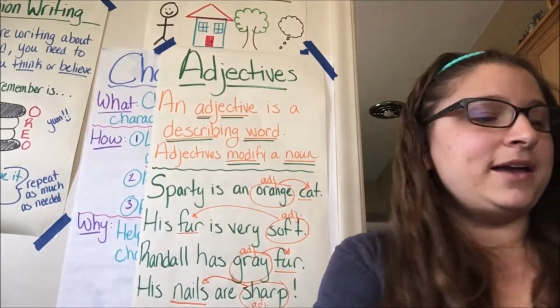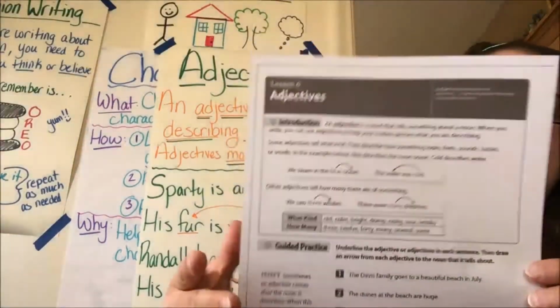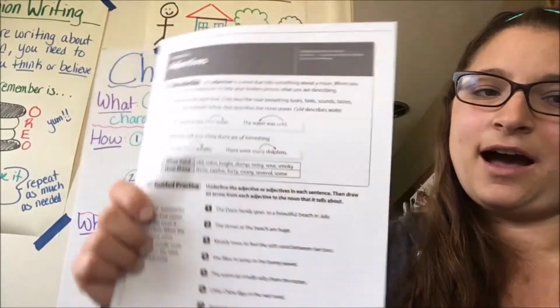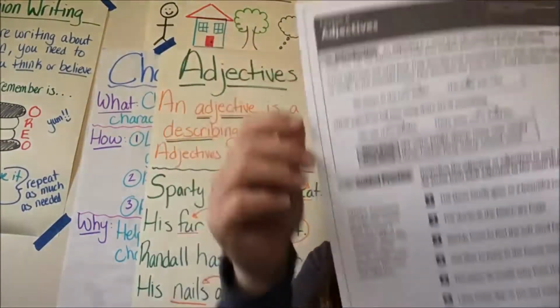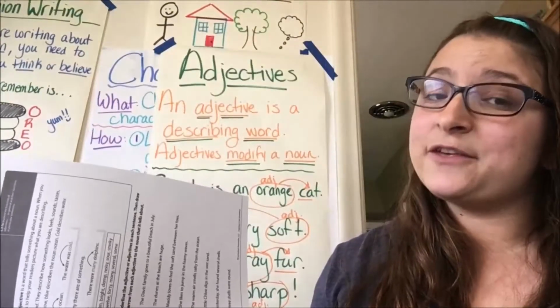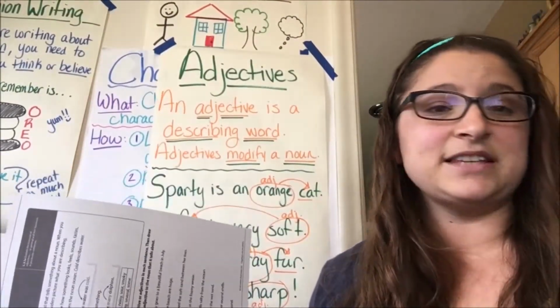So if you want to go ahead, we're going to look on this page. It's our adjectives page out of your remote learning ELA packet number 1. It's the page that says 404 on the bottom of it. Can't really see that. Can you see that now? 404. So go ahead and get this paper out. We're going to do just a few of them together, and I'm going to set you free to do some practice by yourself. So let's go ahead.